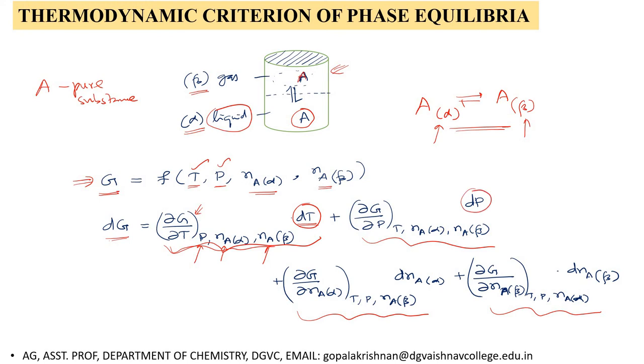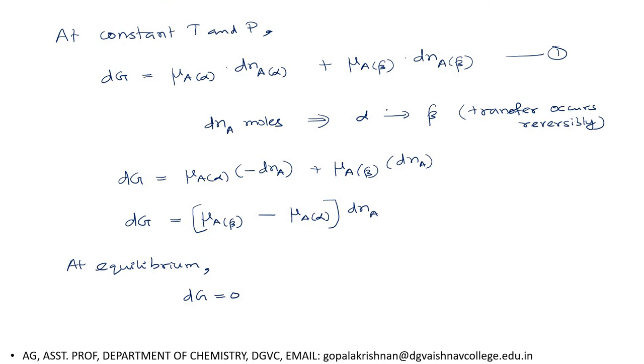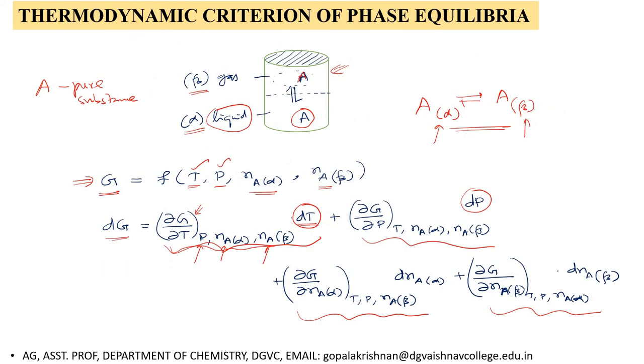Therefore at constant temperature and pressure we can write dG equal to, listen, see this term, dou G by dou NA. This is a very familiar term. Change in free energy with respect to number of moles is nothing but chemical potential. So this is the chemical potential of component A in alpha phase.